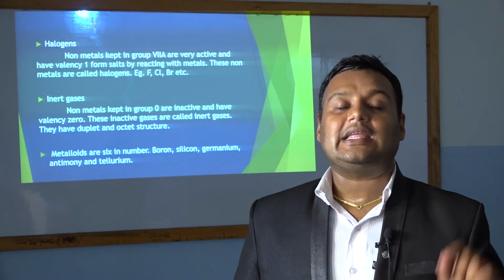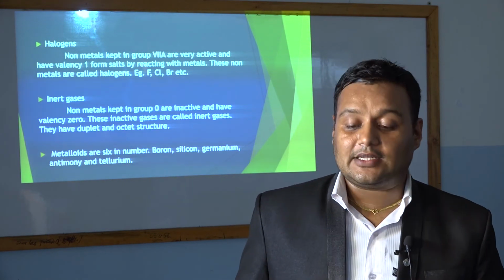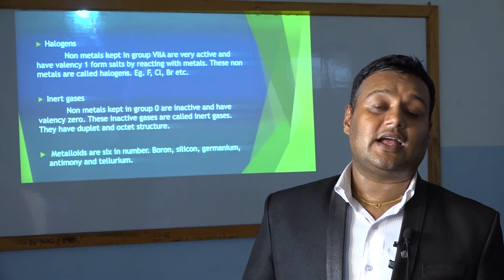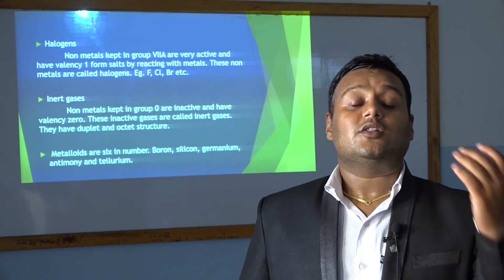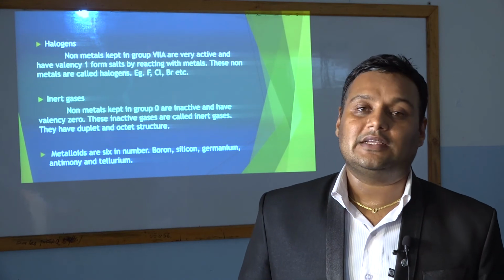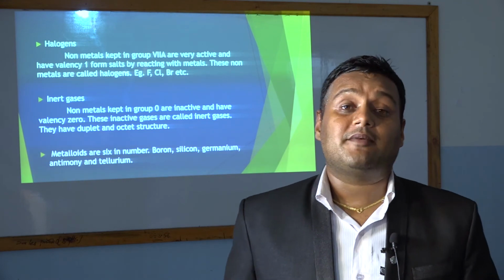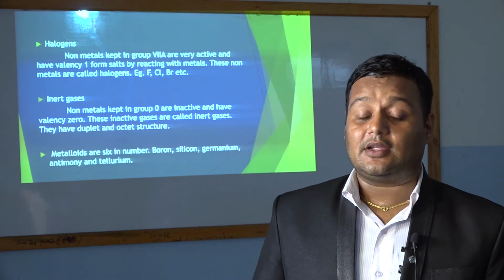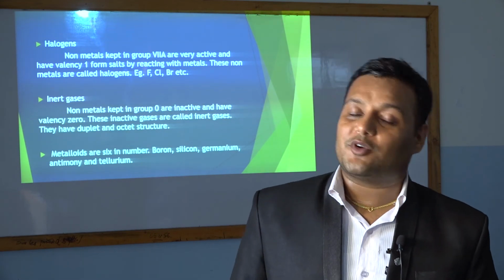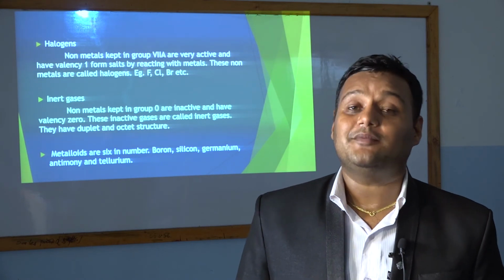Chemically they are inactive. They do not react with anybody, and their valency is also 0. So these inactive gases are called inert gases. So you can define what inert gases are. Inert gases are those gases or those non-metals which are kept in group 0 and are inactive in nature, and their valency is also 0. I have not written examples of inert gases here, so you can easily go through group 0 of the modern periodic table and identify them. Helium is an inert gas.